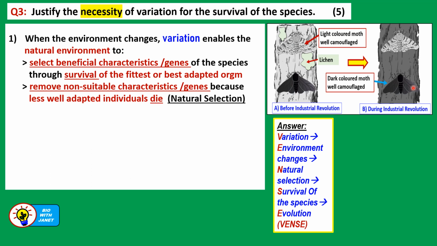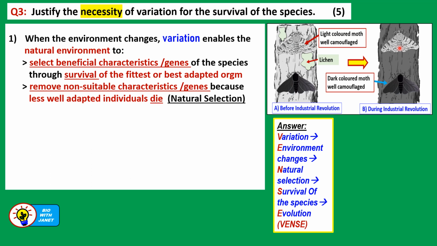Okay, so the dark colored wings and body parts are caused by a gene that determines that there's more melanin in the wings and the body parts. More melanin makes the moth darker in color. Now, at the same time, variation enables the natural environment to remove the non-suitable characteristics or genes because the less well-adapted individuals die. So the light grey colored moth is in greater contrast to its background. So it's easily seen by predators and it's eaten. Then it died.